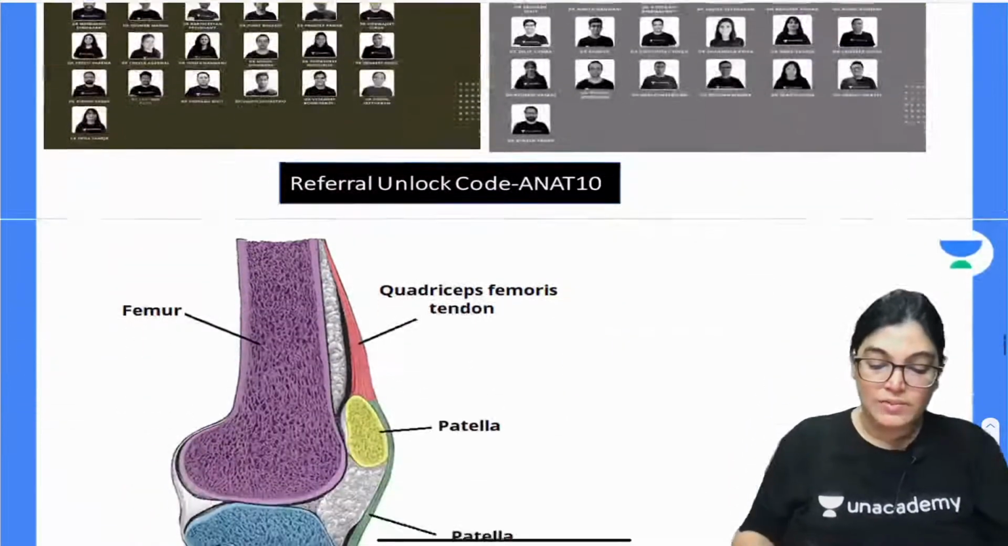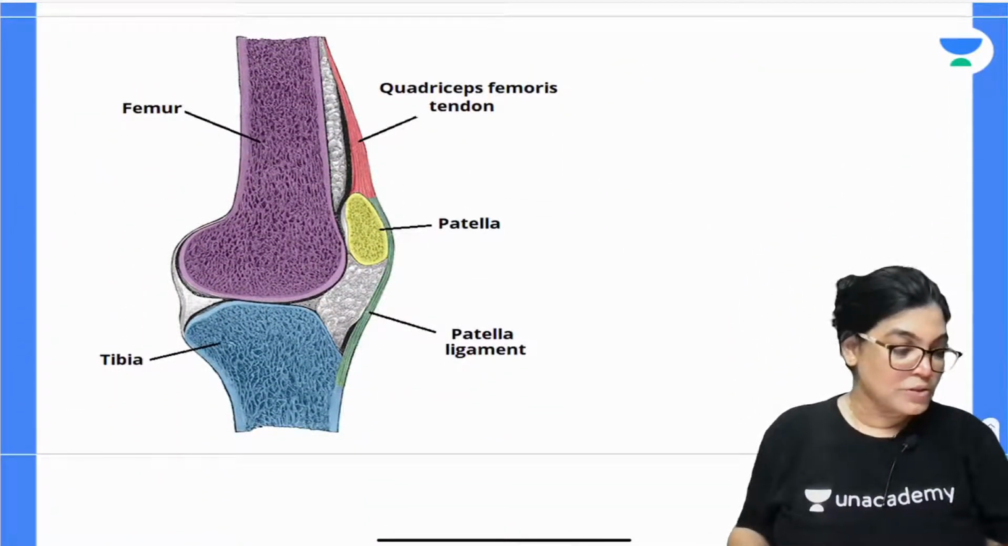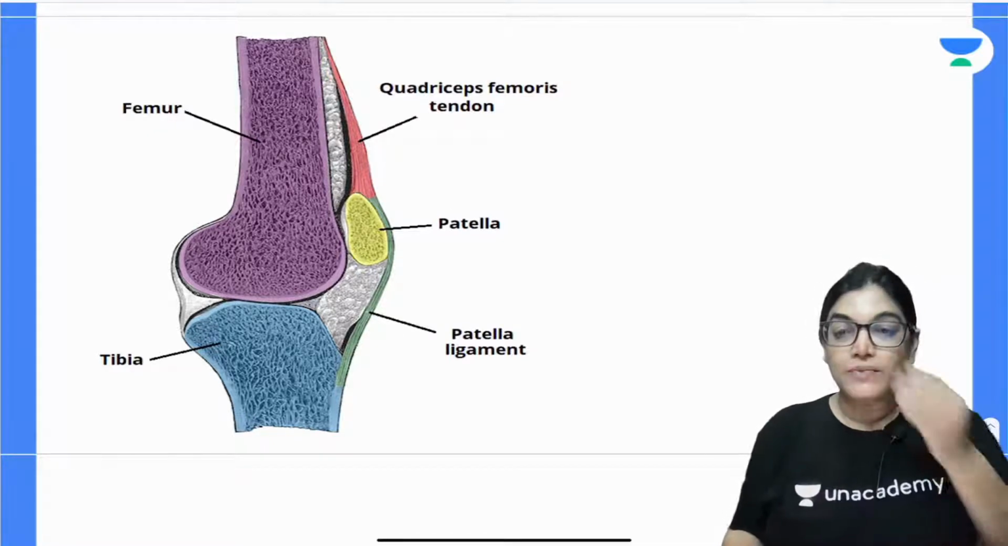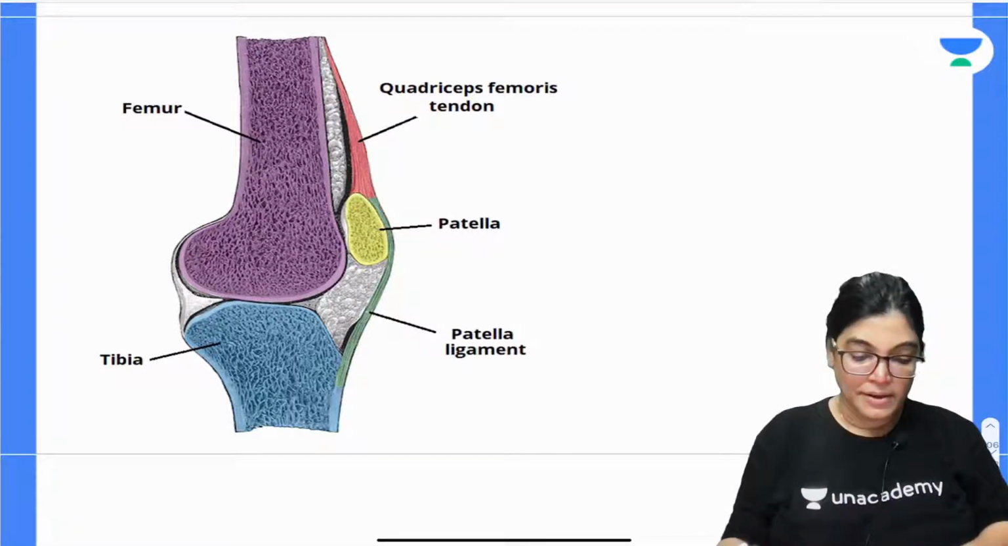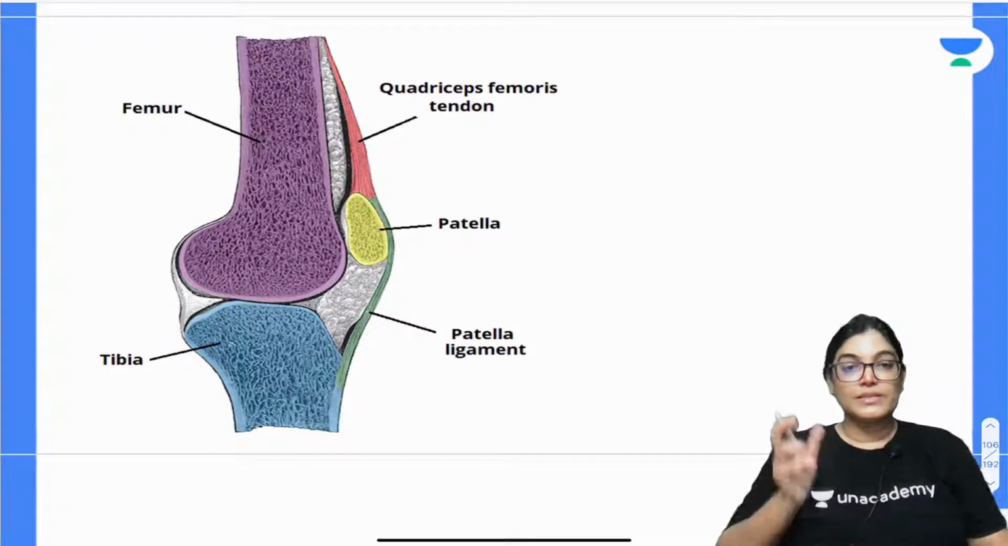So let's start firstly with the topic, that is knee joint. All of you should be present for this theory session, and after this theory session we will have an MCQ session on the special class. In this diagram you can see the articular surface of the knee joint.